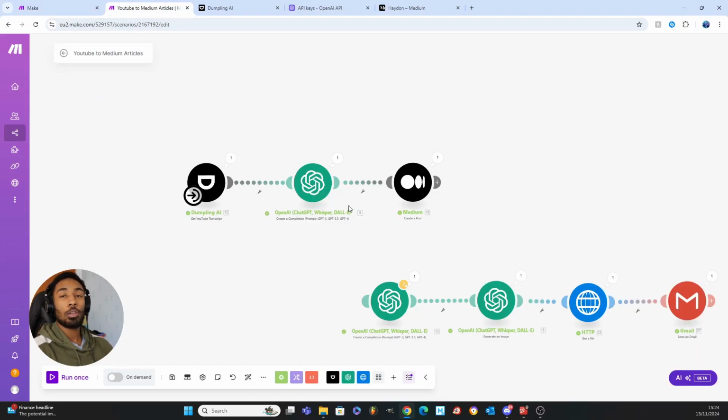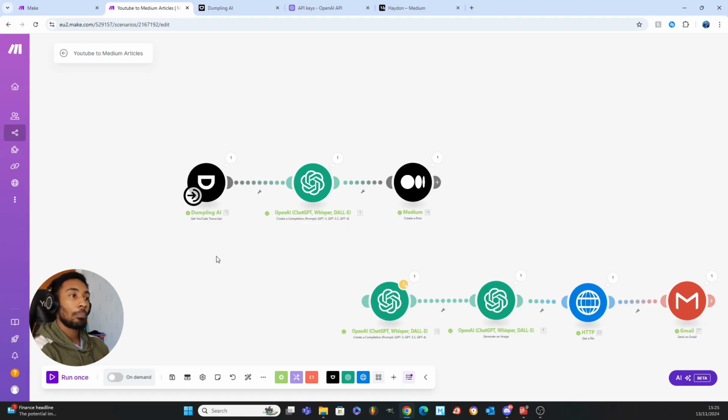Right. So now you're going to see a blank canvas, but I'm going to show you how to get these 3 blocks here that you're going to need and start building the automation for yourself. There is an extra bit here, but you don't need to worry about that until the end. This is just a bonus which you could add in if you wanted to, and we'll discuss that at the end. So first of all, Dumplings AI.